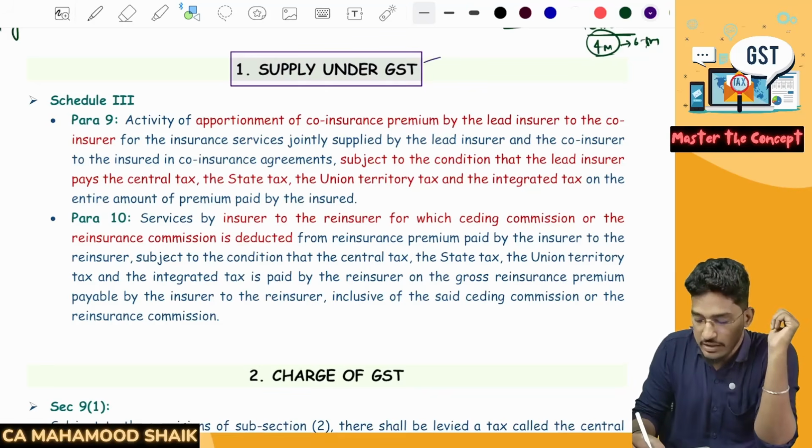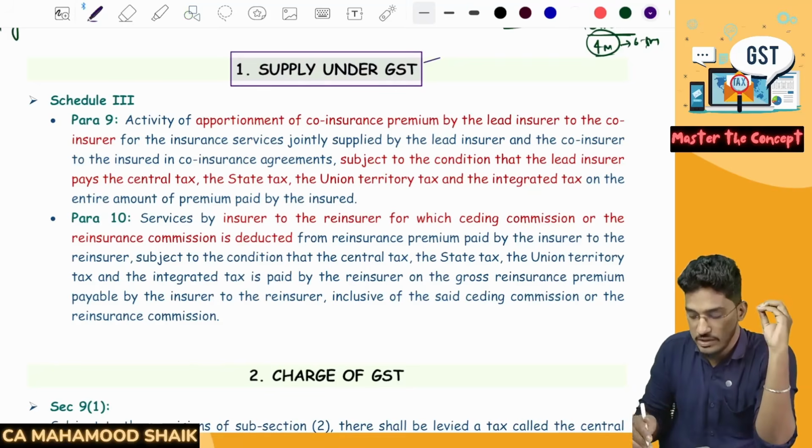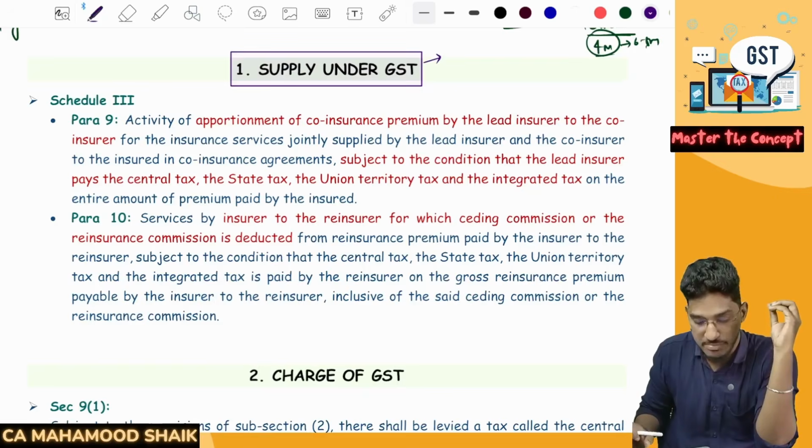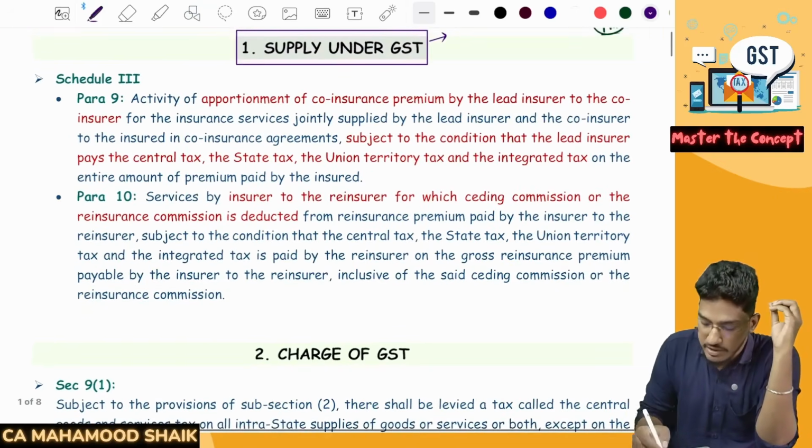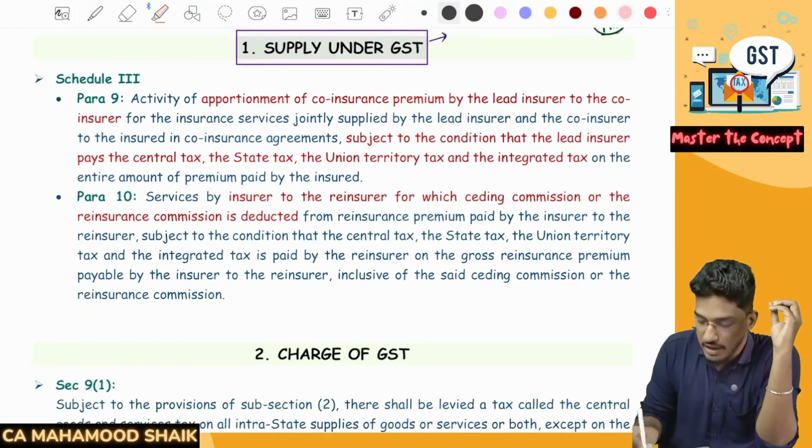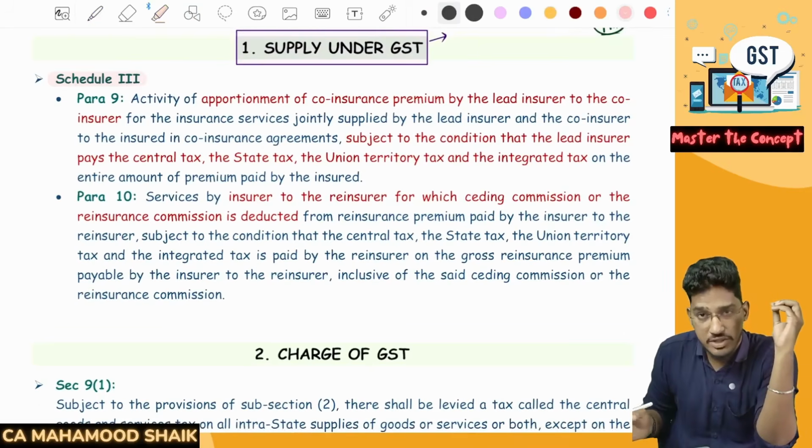So when it comes to supply under GST, here in this area there are a few amendments. Let us try to understand what are those amendments under the supply chapter. And if you could see here in the supply chapter, there are amendments in Schedule 3.